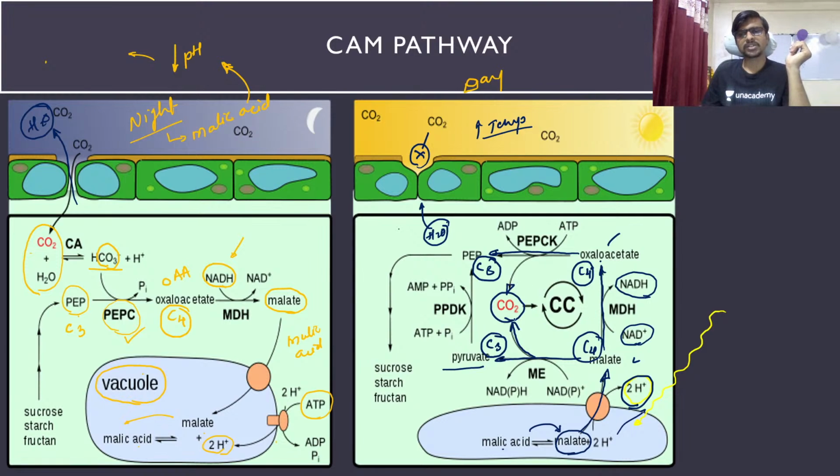So both carbon dioxide, which is extracted from the oxaloacetate and the malate, are going to enter into the Calvin cycle. So this is your Calvin cycle. Okay, and after the Calvin cycle we know that the actual result is the sugar. So this is actually the pathway. Daytime it is behaving one way, and night time it is behaving differently. So at night time the assimilation of carbon dioxide happens, and in the daytime the carbon dioxide is used and converted itself into the sugar.